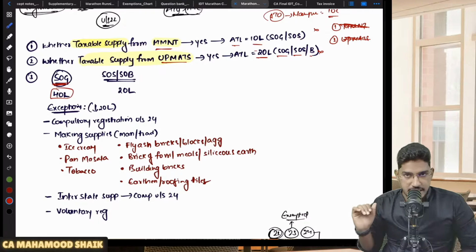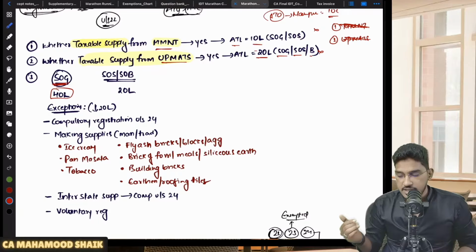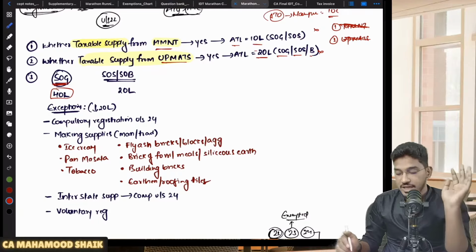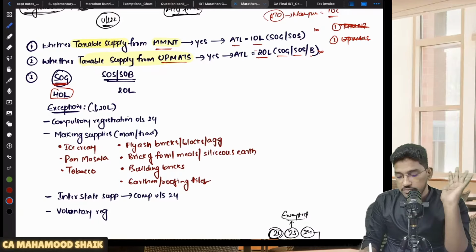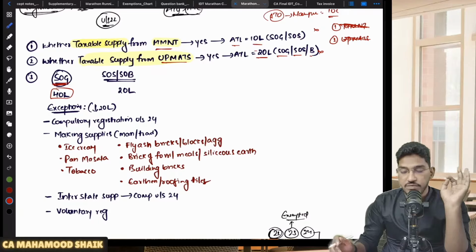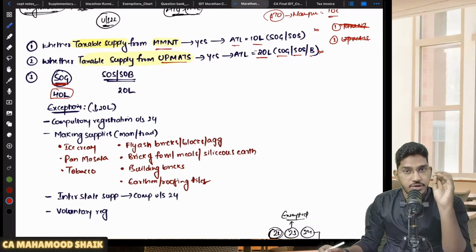So if you are not making any taxable supply from MMNT, and not from UP Mats, that means you are making taxable supply from other states. But if you are exclusively engaged in supply of goods only, and not making any supply of services, then the applicable threshold limit is going to be 40 lakh rupees. If your aggregate turnover exceeds 40 lakh rupees, then only you become liable for registration.